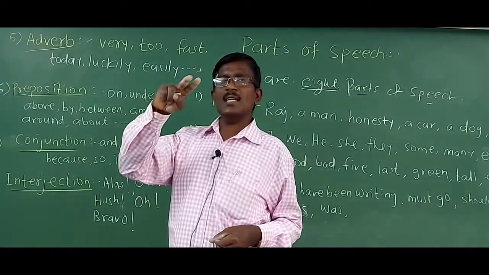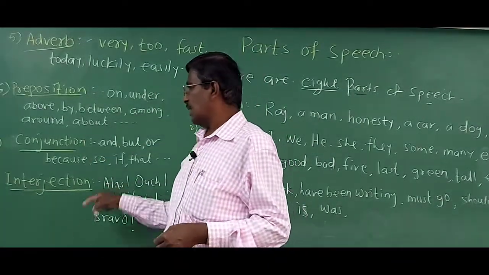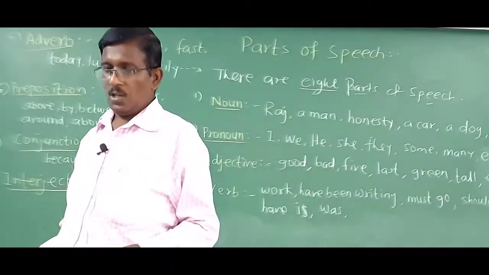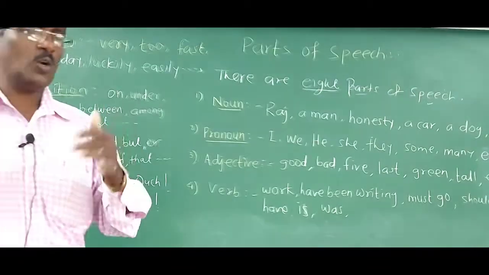Conjunction joins two sentences or two words, and interjection tells about our emotions. So I hope you would have understood.